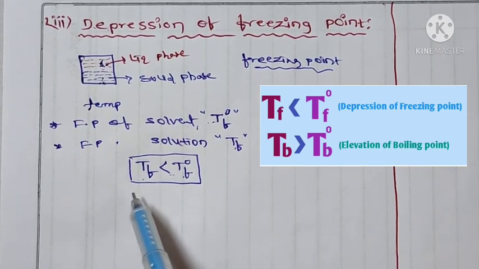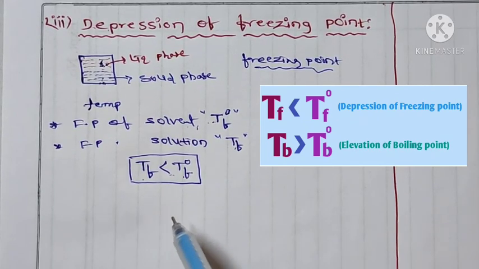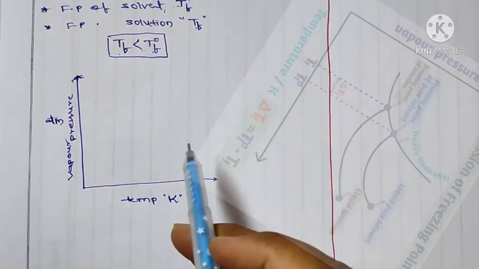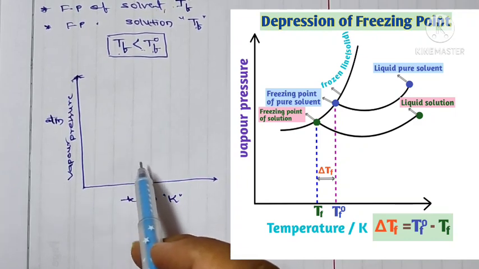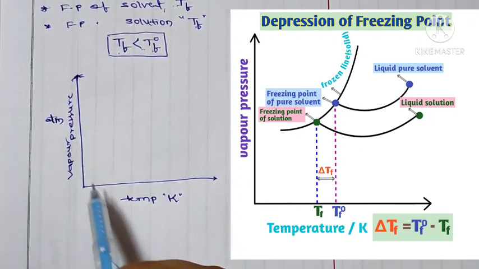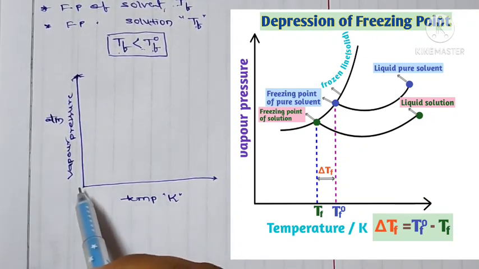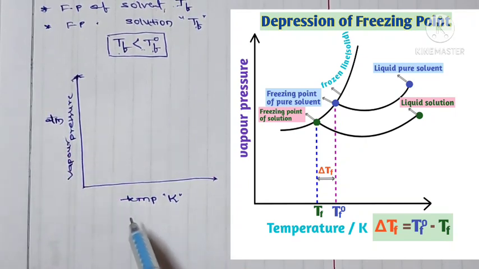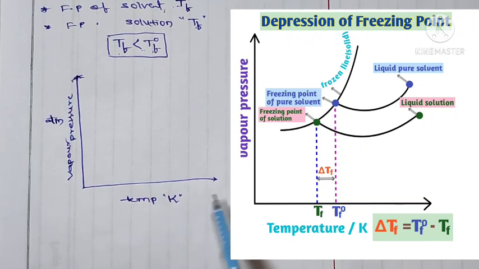Let me take a plot between the temperature and vapor pressure. So this is the plot between vapor pressure and temperature. On the y-axis we are taking the vapor pressure in atmospheric pressure, and on the x-axis we are taking the temperature in Kelvin.